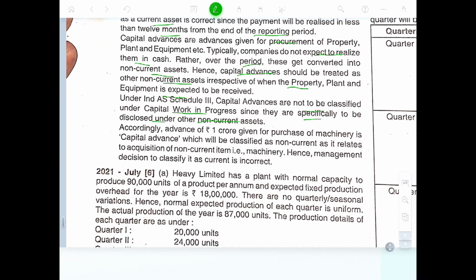Accordingly, the advance of 1 crore given for the purchase of machinery is a capital advance. It will be classified as non-current, since it relates to the acquisition of non-current items, machineries. Hence, the management's decision to classify it as current is not correct.